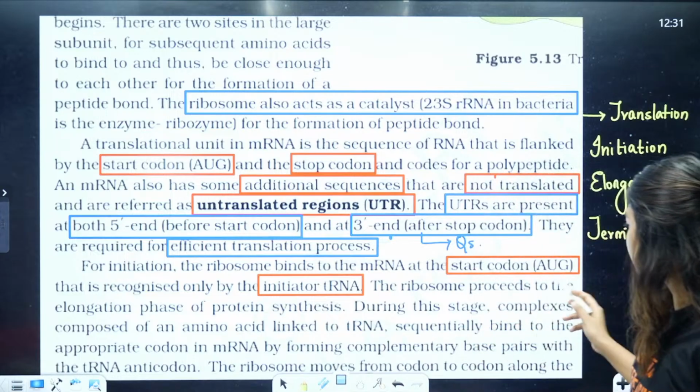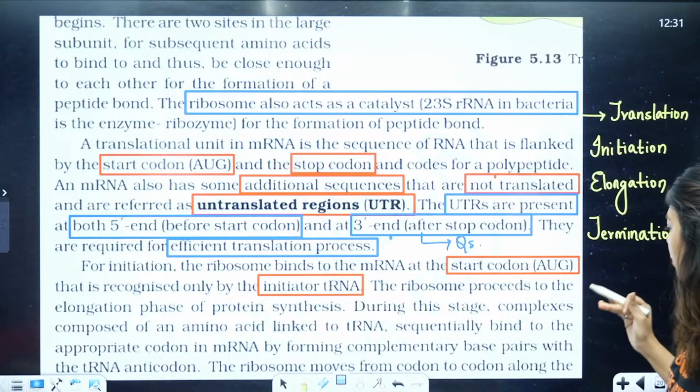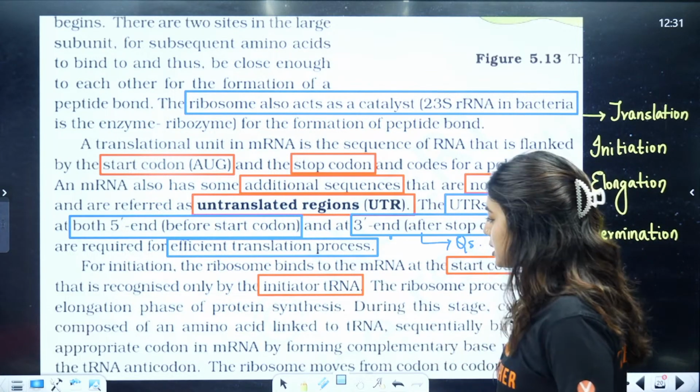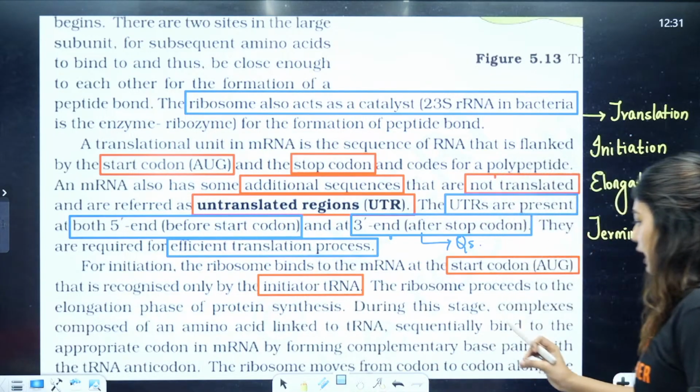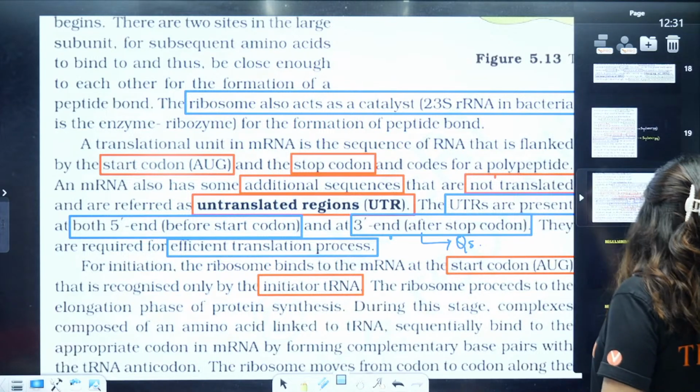Now, during this stage, complexes composed of an amino acid linked to a tRNA sequentially bind to the appropriate codon in the mRNA by forming complementary base pairs with the tRNA anticodon. The ribosome moves from codon to codon along the path. So that is very, very important.